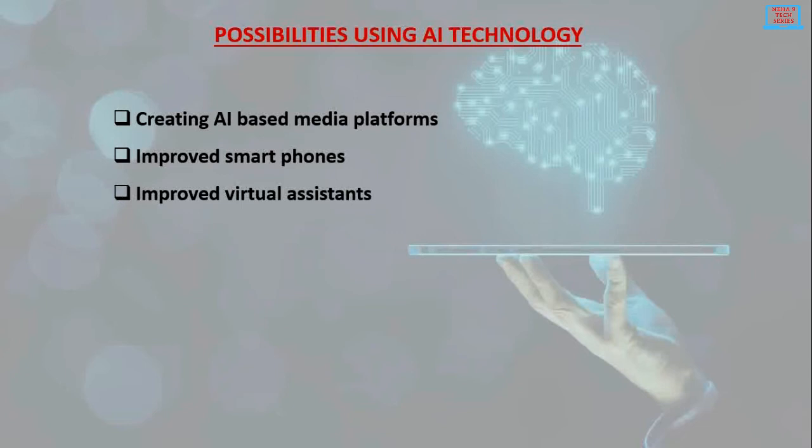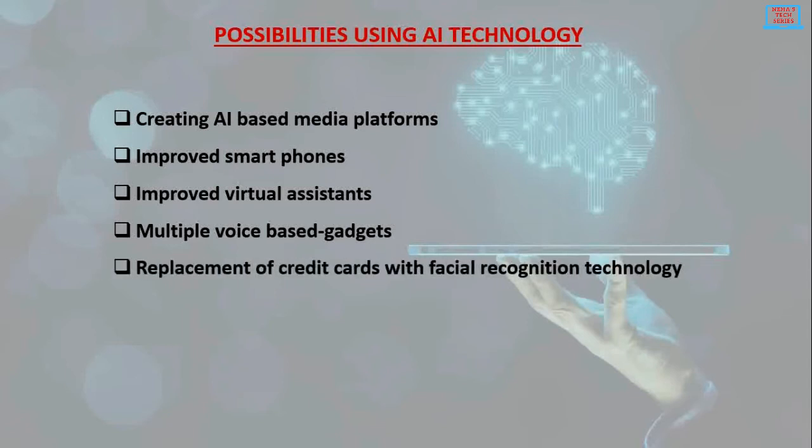Availability of an individual's virtual assistant with information of the person's daily life routine, thus facilitating them in their day-to-day goals and needs. Availability of multiple voice-based gadgets. This is where most of the basic items such as cars and televisions will be customized for individuals. Replacement of credit cards with a facial recognition technology, which will be possible because of the biometrics capabilities. AI in healthcare provision. Healthcare will adopt AI systems, for instance, in diagnostic specialties.